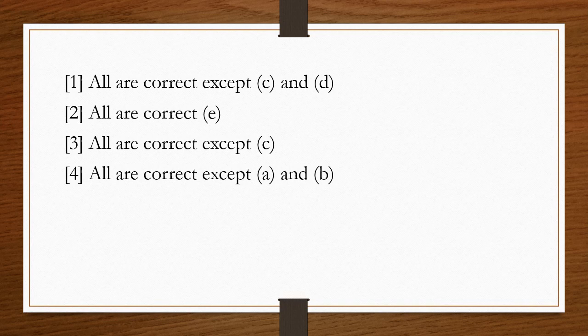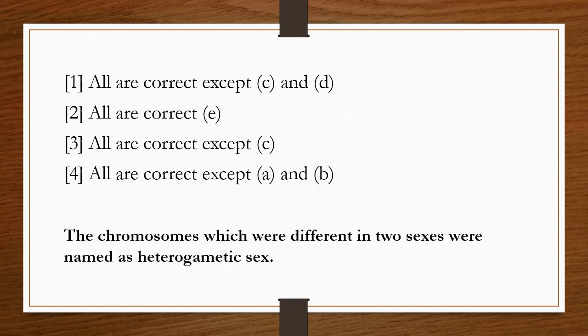So the chromosomes which were different in two sexes were named as heterogametic sex chromosomes. So that's why the correct option is 2.